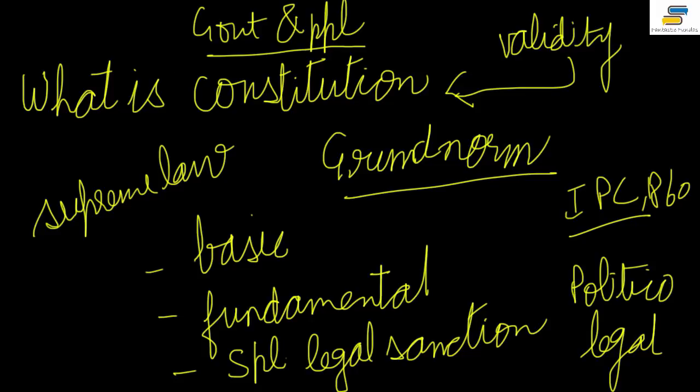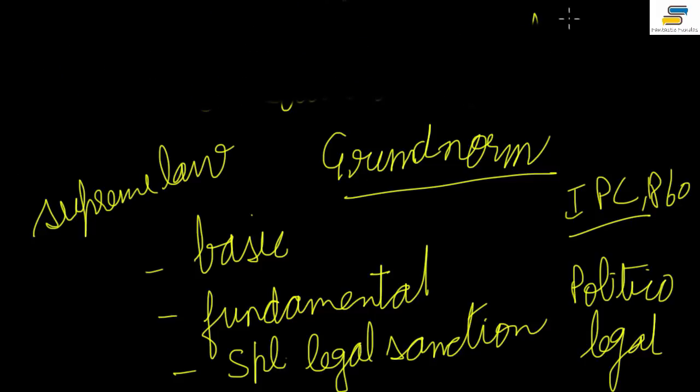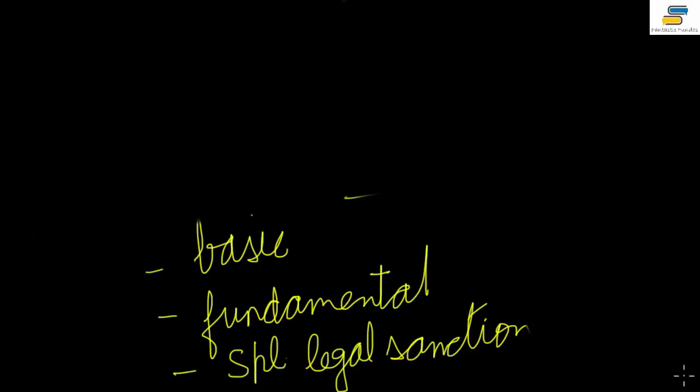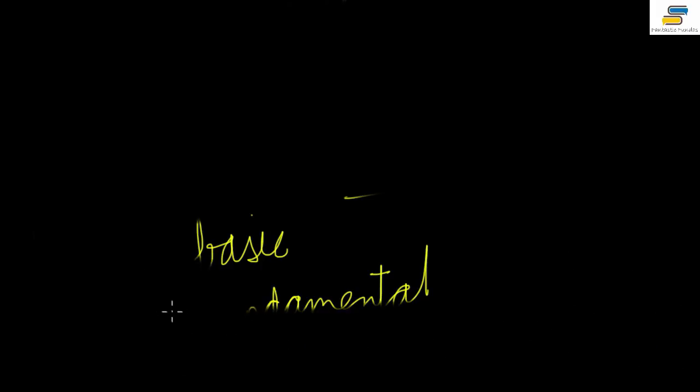Before that, I would like to talk to you about how our constitution came into being, the making of our constitution. Right now, one of the oldest constitutions of the world is the British Constitution, though they don't have a written constitution. Similarly, New Zealand hasn't got a written constitution. Okay, let me just tell you quickly about that.